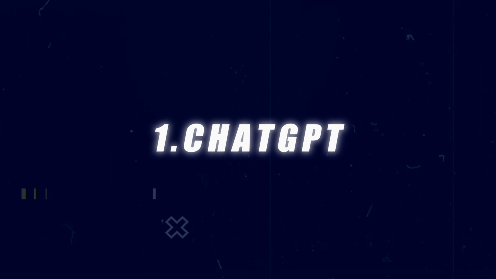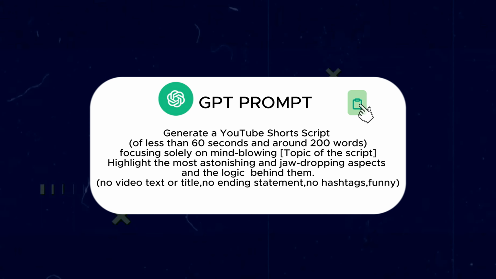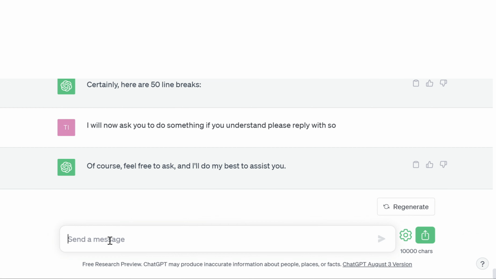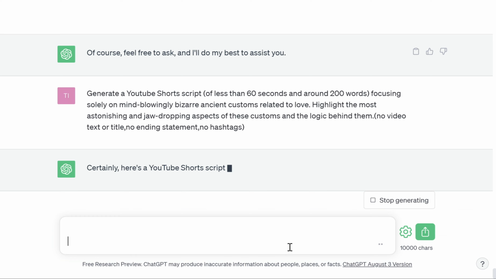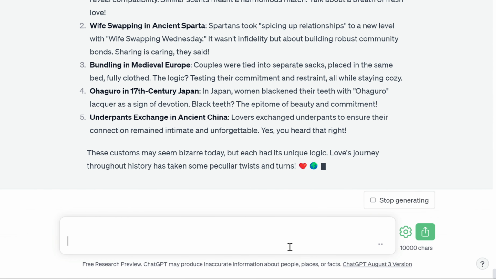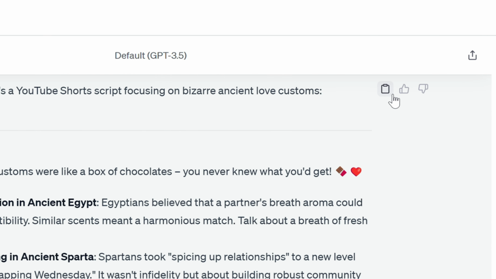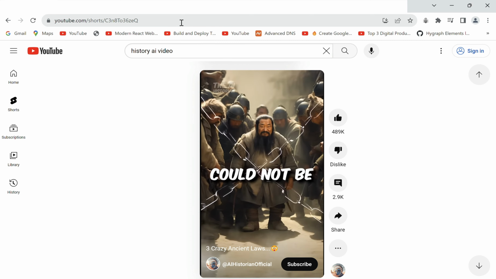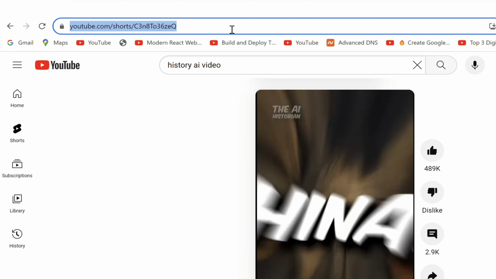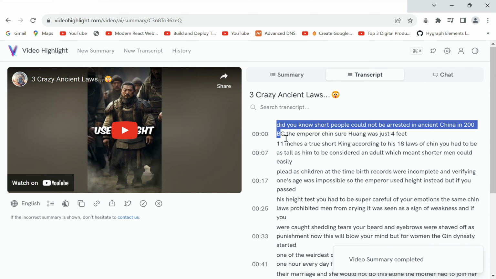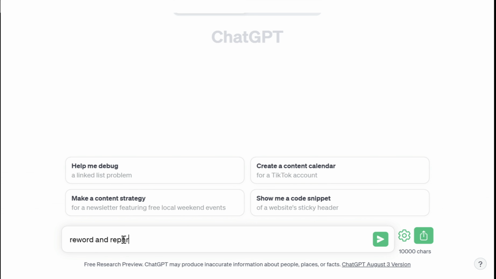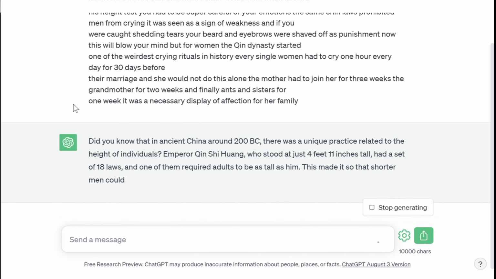Let's create our script. Just copy my prompt template in the description and paste it to ChatGPT, and change the topic or idea accordingly. I wanted a humorous touch to mine, and this is the script I got. We'll copy it and go ahead, but you can also just transcribe an already existing video using Video Highlight, to then copy that script and rephrase or modify it in ChatGPT for a more guaranteed success.